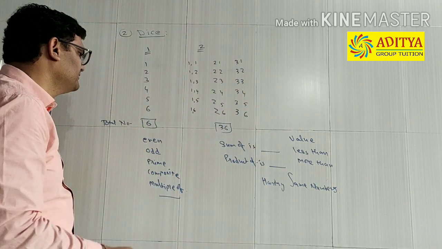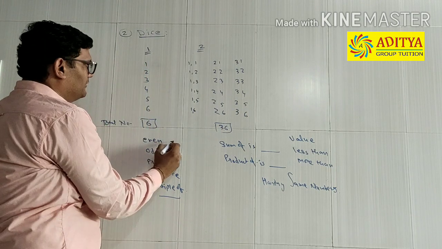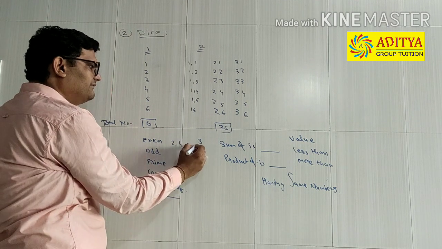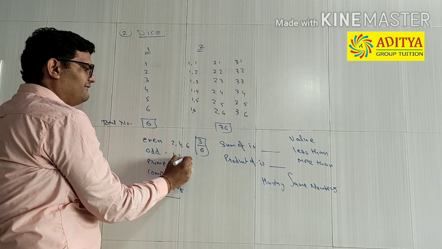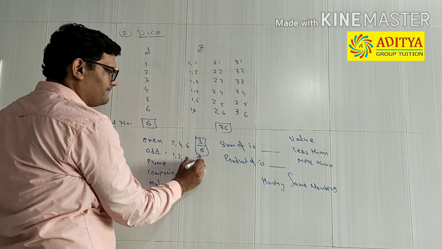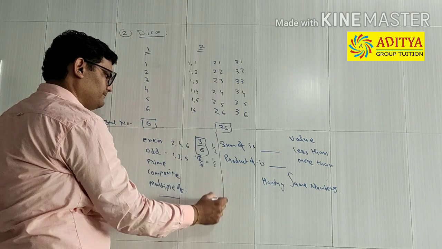Here, even numbers. Which are the even numbers that we are getting over here? In this case, 1 die. So even numbers are 2, 4, 6. So there are 3 even numbers out of 6. For odd numbers, 1, 3, 5. 3 out of 6 are the odd numbers. You can further cancel it, and the answer will be 1 upon 2.